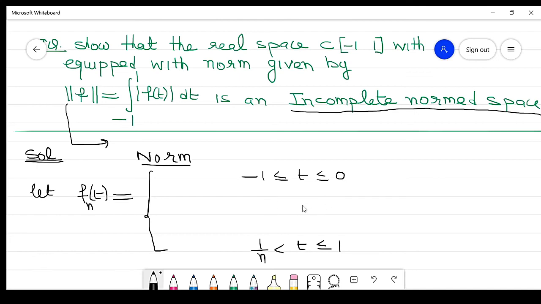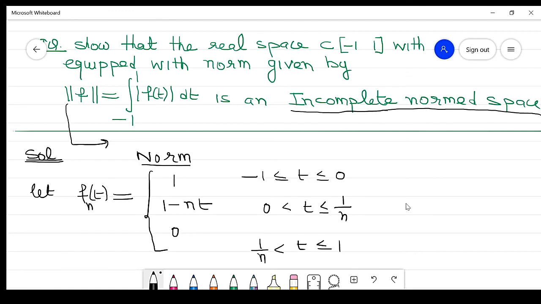So the third part lies between these two. Its value is 1 here and 0 there, and the third part is 1/n ≥ t, and here it is greater than 0, right? The middle part is 1 minus nt. So the first part is 1, the second part is 1 minus nt, and the third part is 0.